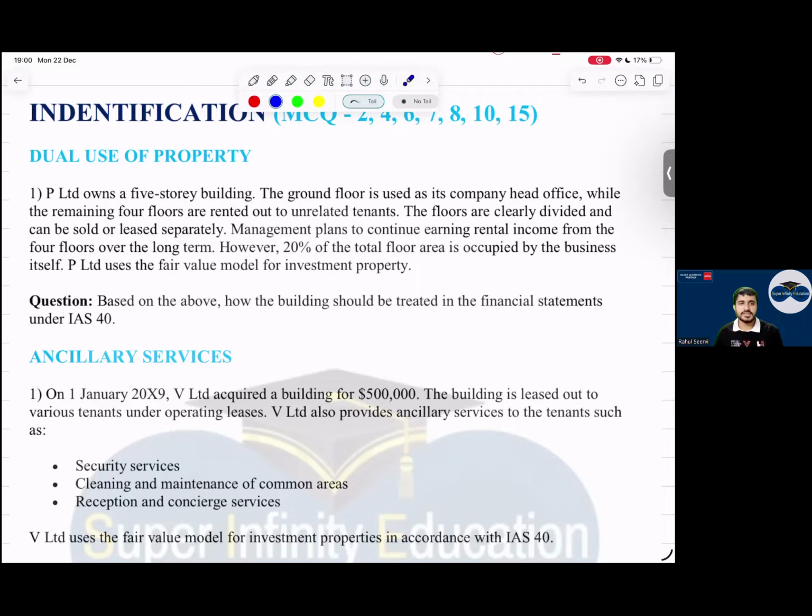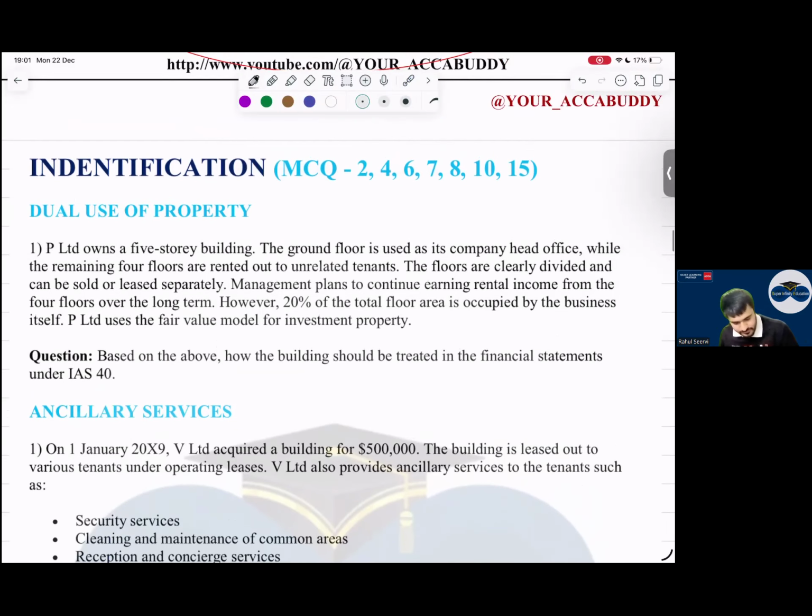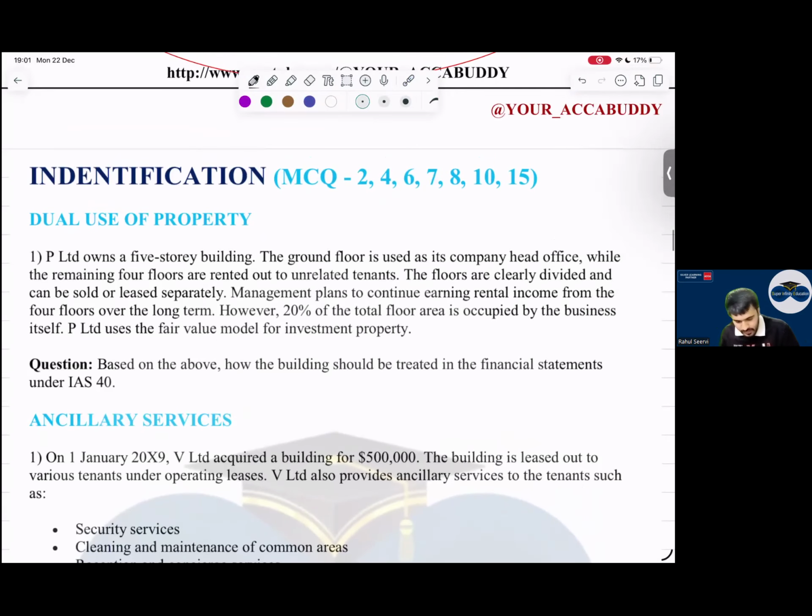Everyone tell me what is the answer for the first one? The head office is on the ground floor and the 4 floors are rented, so IAS 40 for those and IAS 16 for the rest. I want anyone to read the question. Satvik, read the question.